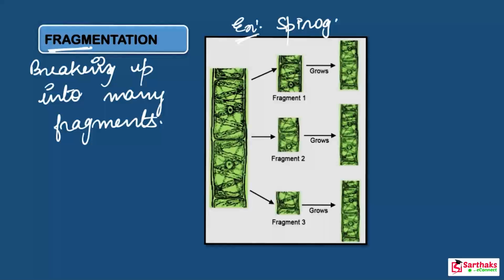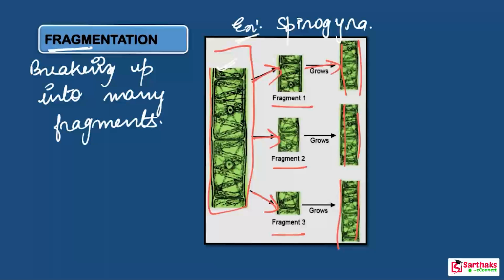This diagram is of Spirogyra, which is a multicellular organism. It is a green filamentous algae. Look at the diagram, it is green. So this is a green algae plant. Upon maturation, when the body becomes fully mature, the Spirogyra breaks into many fragments. Look at this, fragment 1, fragment 2 and fragment 3. Now each fragment develops into a new organism.